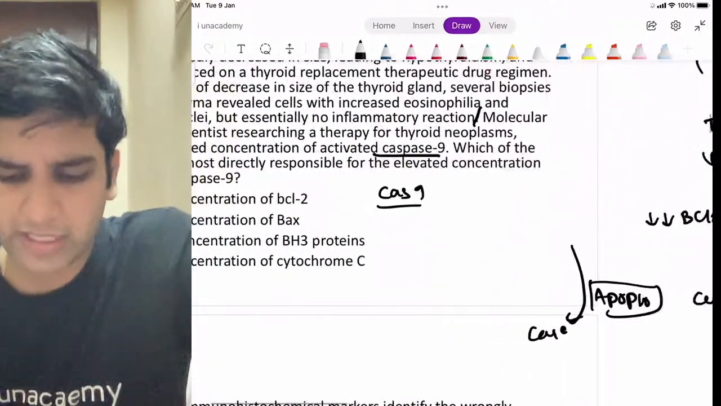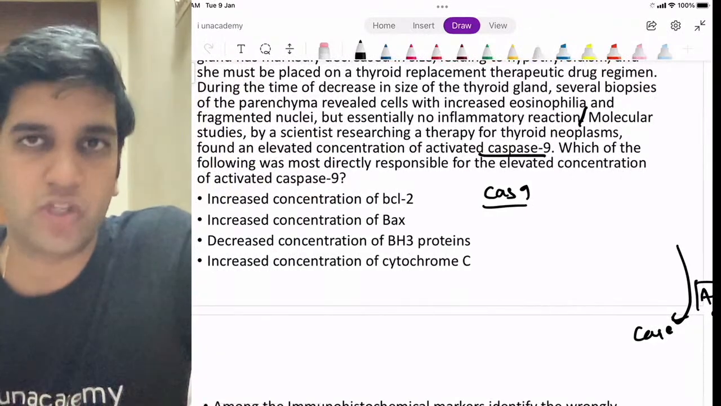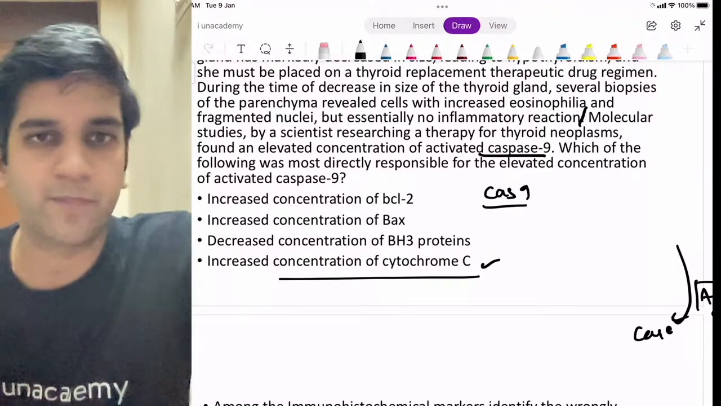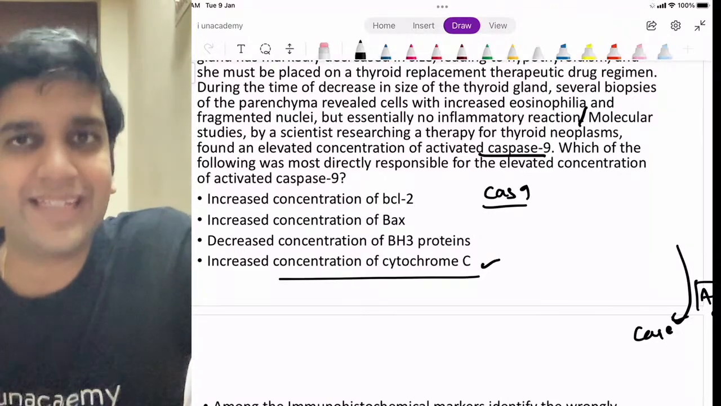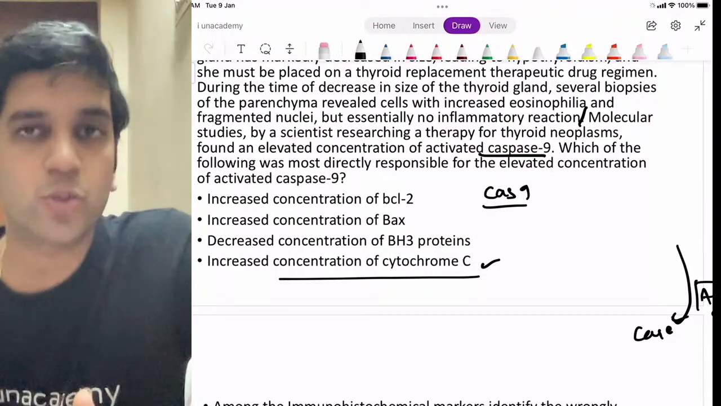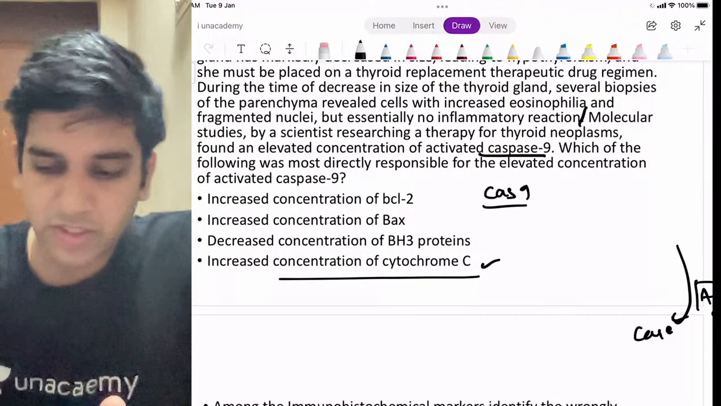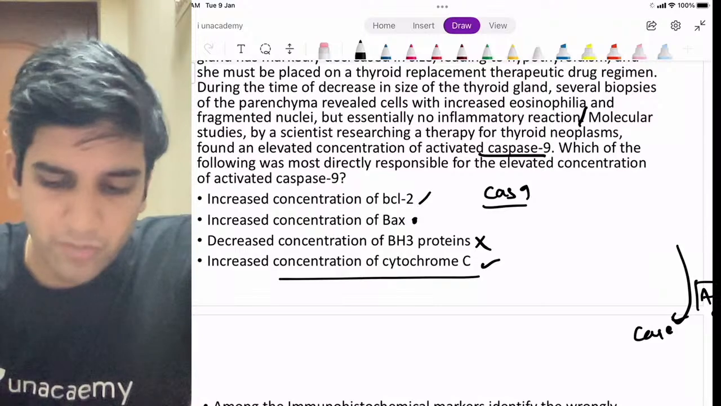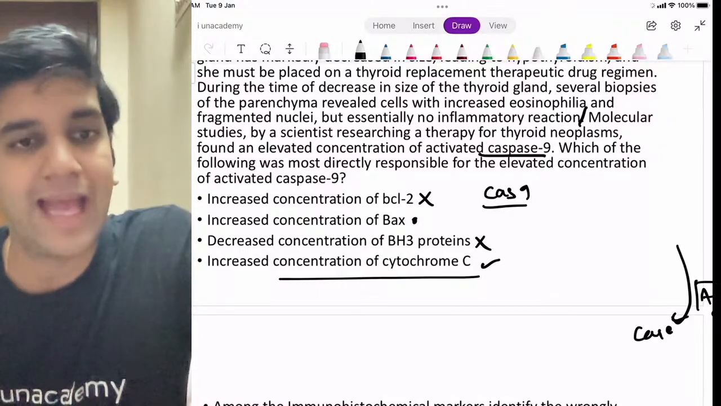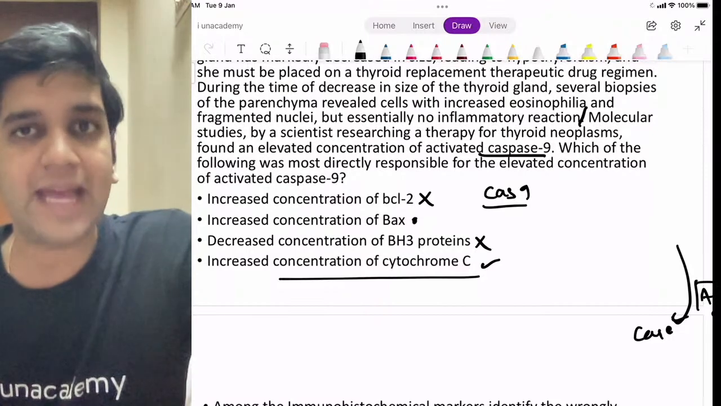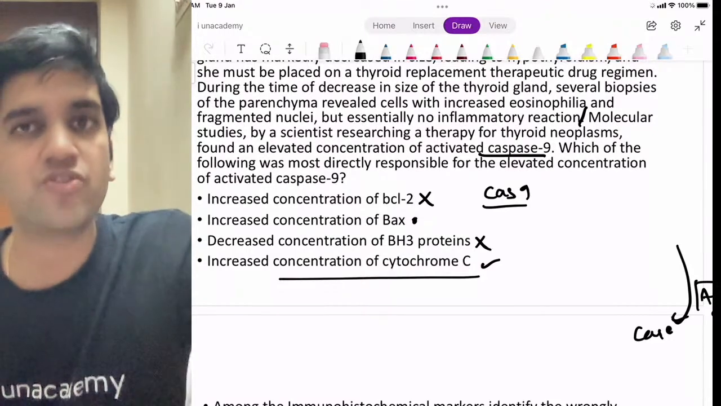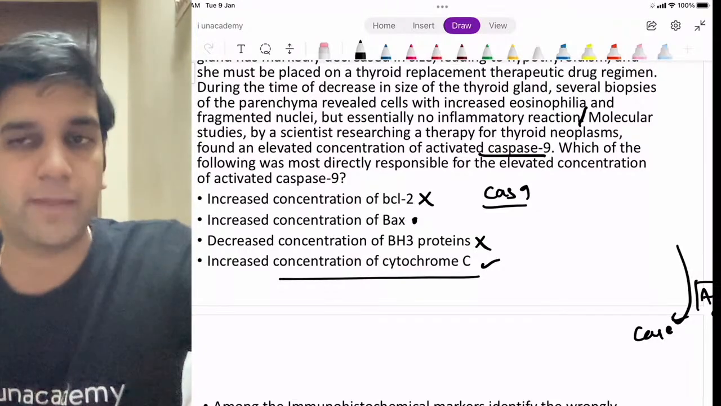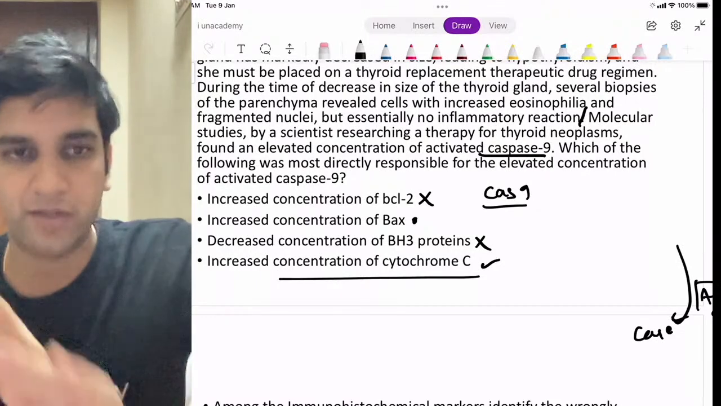It binds with APAF, like Dr. Alia said. So I don't have APAF or apoptosome in the options. Just before that was cytochrome C. The best answer for me will be cytochrome C. The increased concentration of cytochrome C is the next direct responsible. Before cytochrome C, what happened was my BAX increased. So option B is also right. Decreased concentration of BH3 protein is wrong. Increased concentration of BCL2 is wrong, because BCL2 reduces and BH3 protein increases. So option B as well as D, both of them are right. But the one directly responsible is your cytochrome C. That's an immediate step. So cytochrome C will be a better answer compared to an increase in the concentration of BAX protein. Yeah. Great.